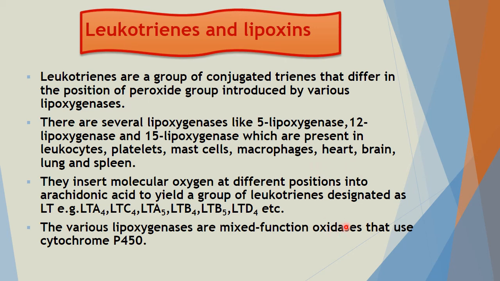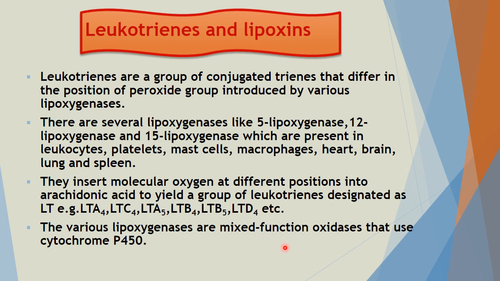They insert molecular oxygen at different positions into arachidonic acid to yield leukotrienes, which are known as LTA4, C4, A5, B5, B4 and so on.